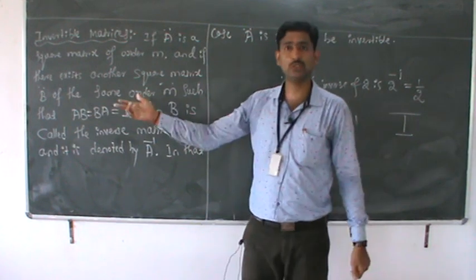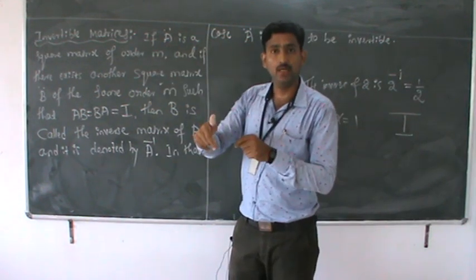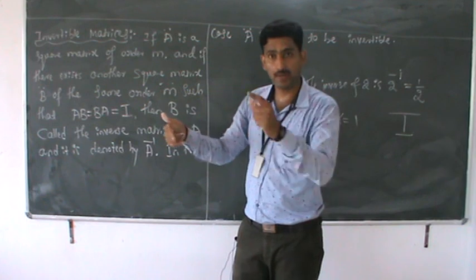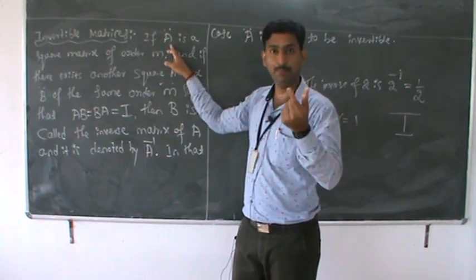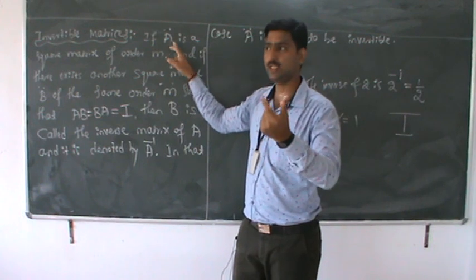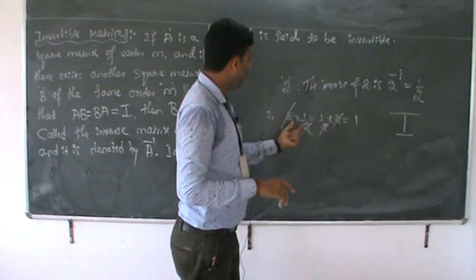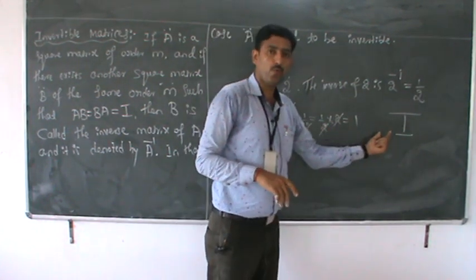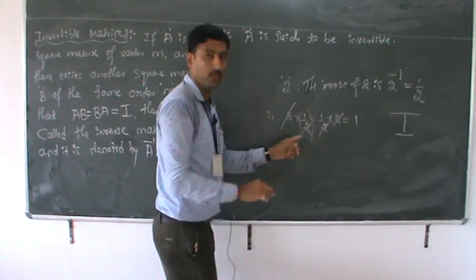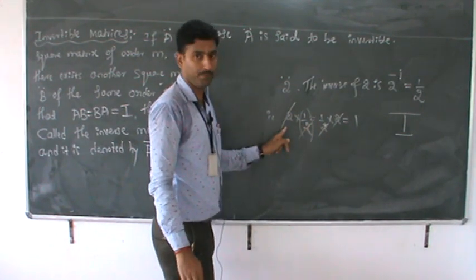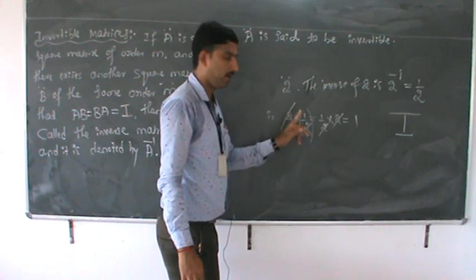If A is a matrix of order 2, then B should be of order 2, and I should be 2 cross 2. If A is a square matrix of order 3, then B should be order 3, and I should be 3, because AB is equal to BA is equal to I. Here, in case of numbers, 2 into 1 by 2 is equal to 1, so we call 1 by 2 the inverse of 2, or 2 the inverse of 1 by 2.